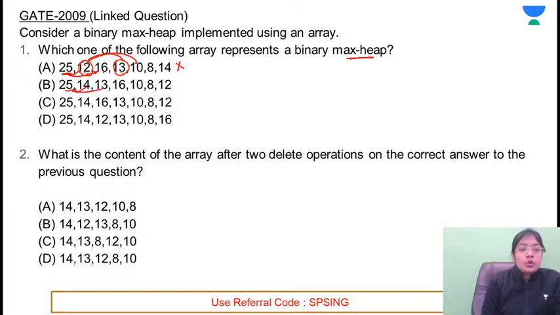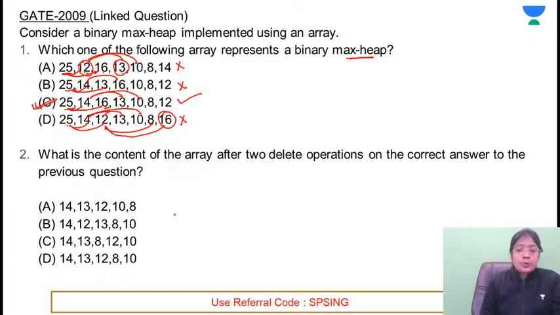25 is greater than both of its children. 14 is not greater than both of its children, so this is not the answer. 25 is greater than both of its children. 14 is greater than both of its children. 12 is not greater than both of its children, so this is not allowed. 25 is greater than both of its children. 14 is greater than both of its children. 16 is greater than both of its children, so C is the correct answer. Okay? Yes, C is the answer for the first problem.